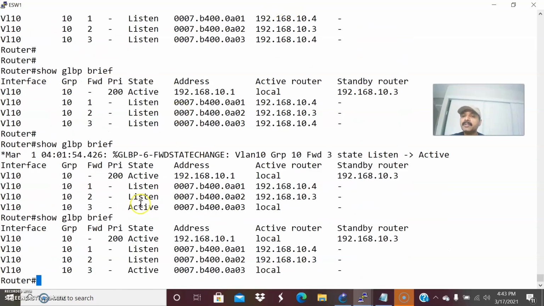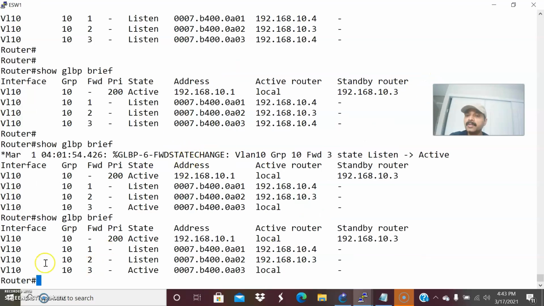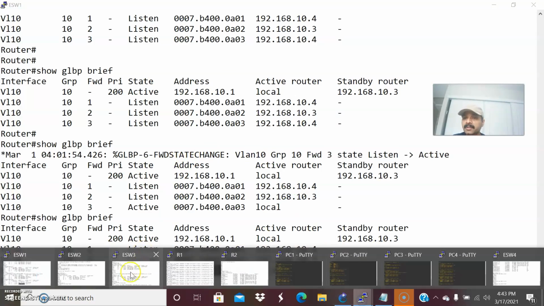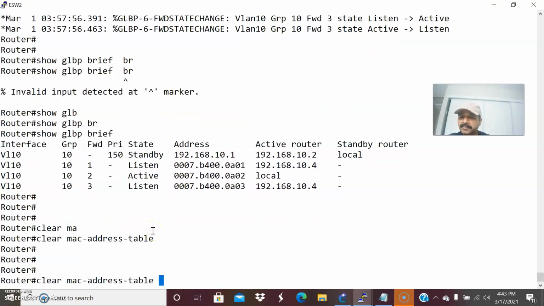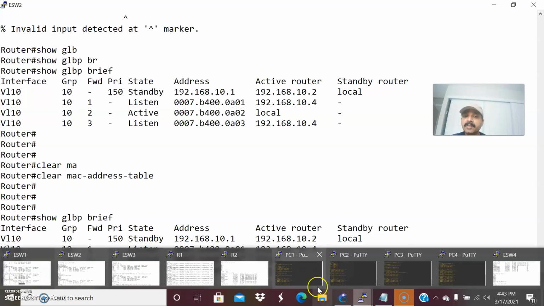Now you are able to see it becomes immediately active, because once I'm activating this interface, it rises above the specific threshold value, and automatically it resumes its active forwarder role. That is the reason you are seeing it become active for one active forwarder group. That group is 03. Let us see the other router also. It is the same: it went to standby mode, and this is active. It will resume the normal operation.